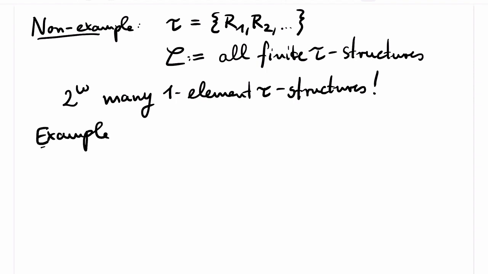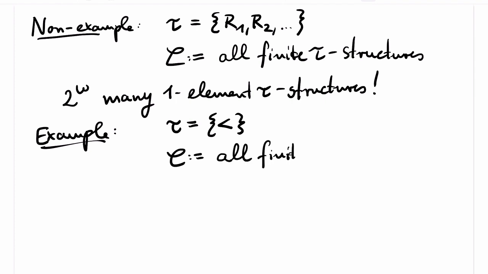In our next example, the signature consists of a single binary relation symbol, and C is the class of all tau structures where the relation symbol denotes a strict linear order. Note that the class C is countable up to isomorphism. Every class of finite structures with a finite signature has only countably many isomorphism classes.